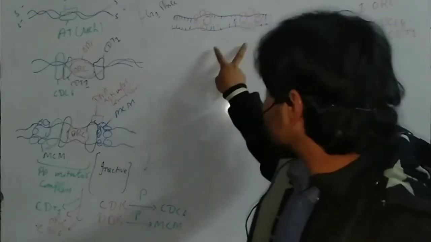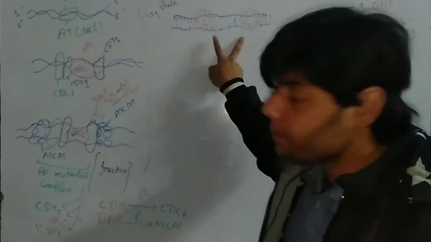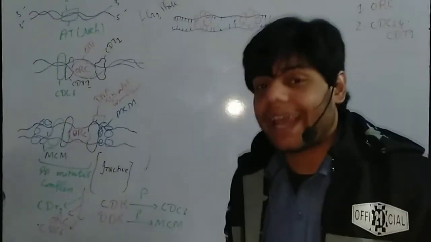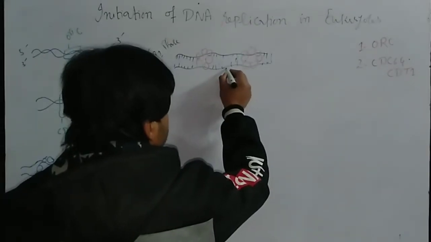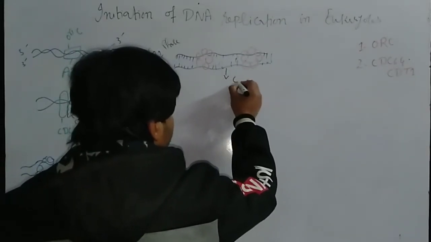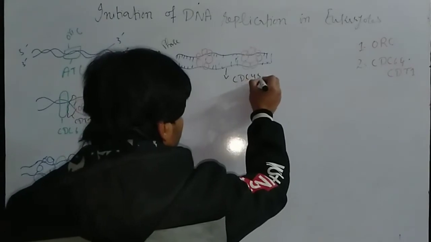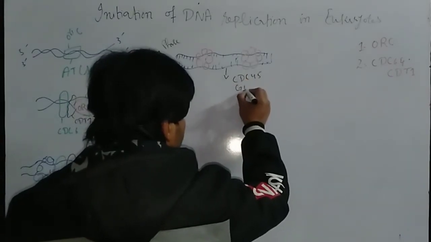So in S phase of the cell cycle, we have the 2 MCM proteins and the ORC, which is in an inactive form. After that, we have some other proteins which are activated or recruited. These are CDC45 and GINS.